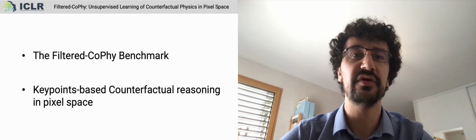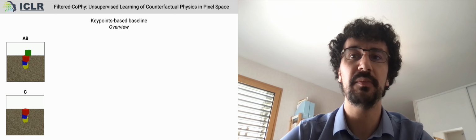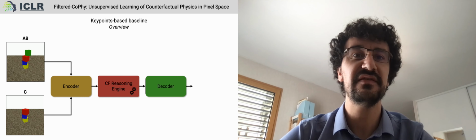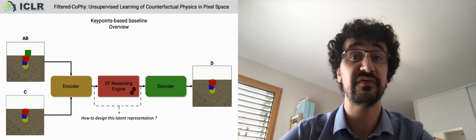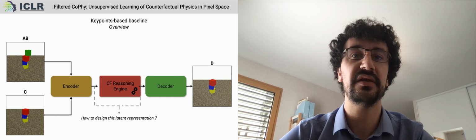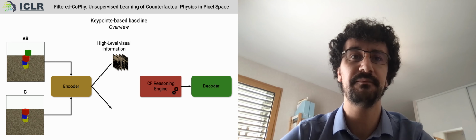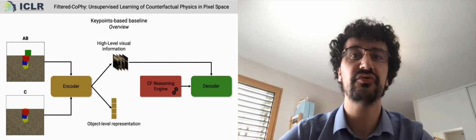Let's now look at the new model we propose to address this challenging benchmark. Since the prediction is performed entirely in the image space, a possible approach to this problem is to use an encoder-decoder structure, then performing the prediction in the generated latent space. This raises the question of the design of this latent space, especially in our situation, where the only available supervision signals are images. The ideal solution would be to train an encoder to separate the purely visual part of the video from the dynamic part. By computing an object-wise representation, the counterfactual reasoning module could focus on the physics of the problem.